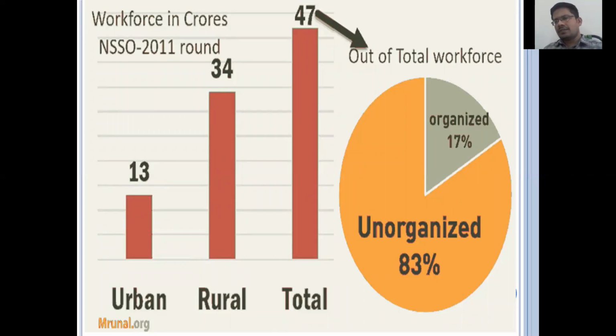If we can transform this high level of unorganized employees into organized sector employees, India will automatically achieve economic development. This is a major problem in our India. Of the 83% unorganized sector employees, most are working in the agriculture sector only. If that extra agricultural labor turns to the service sector or industrial sector, India will definitely achieve economic development.